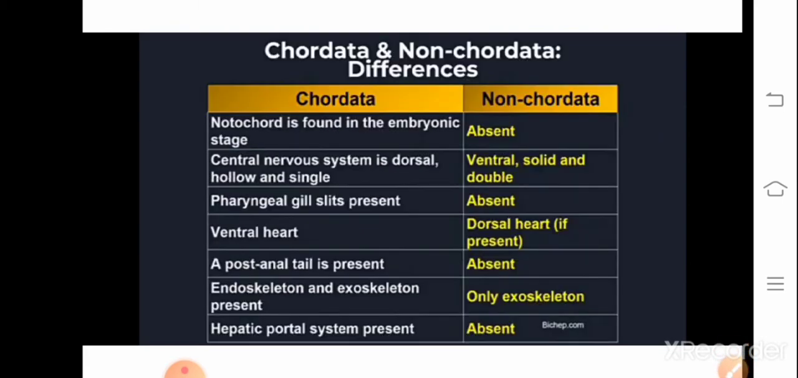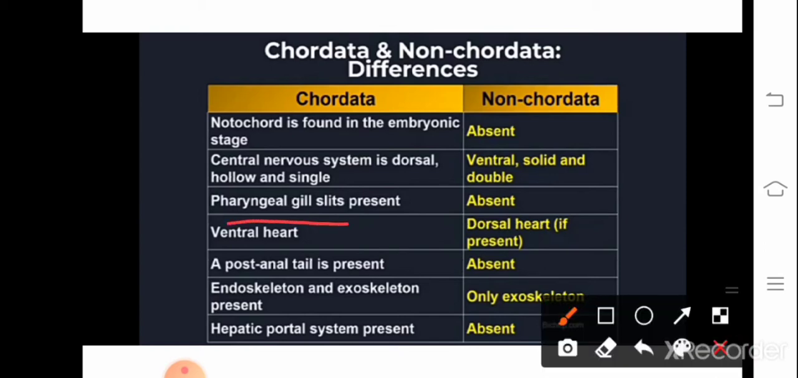Another important character present in chordates is pharyngeal gill slits. What do we mean by pharyngeal gill slits? The pharynx is a part of the alimentary canal, right? Food passes from the mouth to the pharynx, then the stomach, then the intestine, and is finally released through the anus. In the pharynx, gills are attached, hence they are called pharyngeal gill slits, which help in respiration.